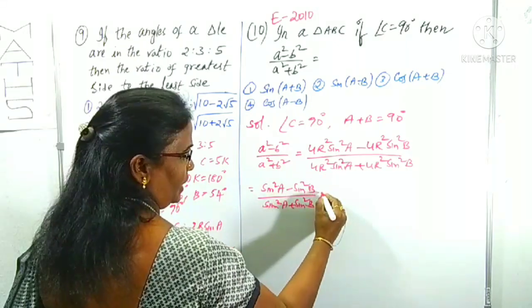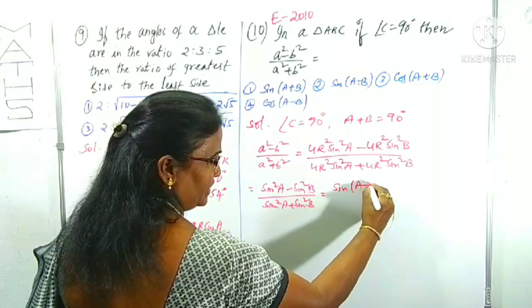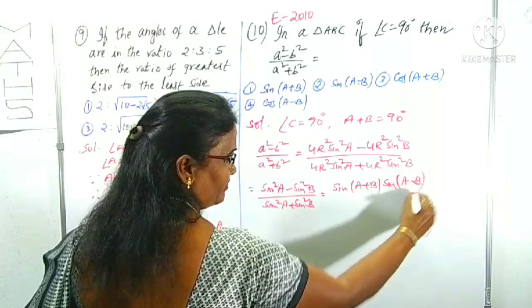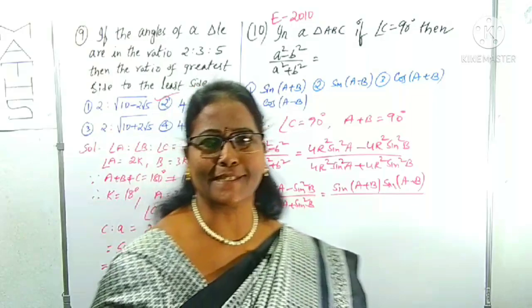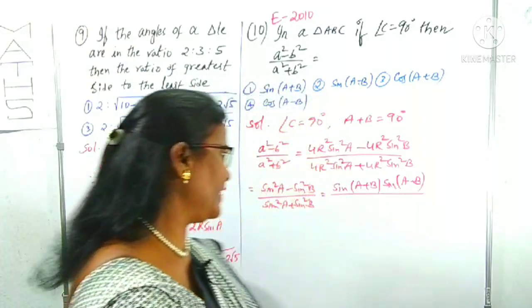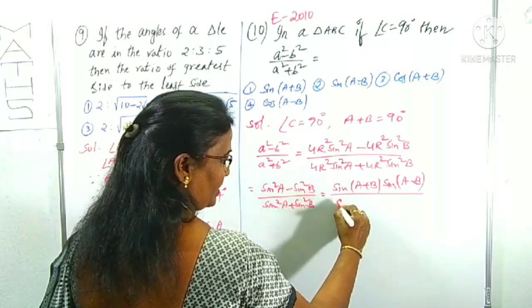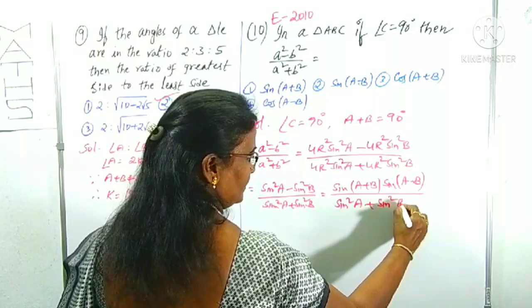Right. Now you know sine square A minus sine square B can be written as sine of A plus B into sine of A minus B. This is one of the formulas you have from the compound angles. Here sine square A plus sine square B is as it is.